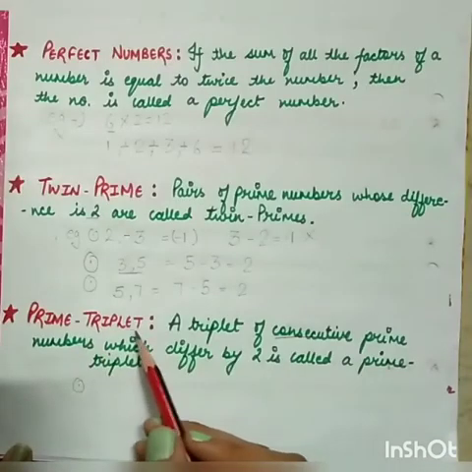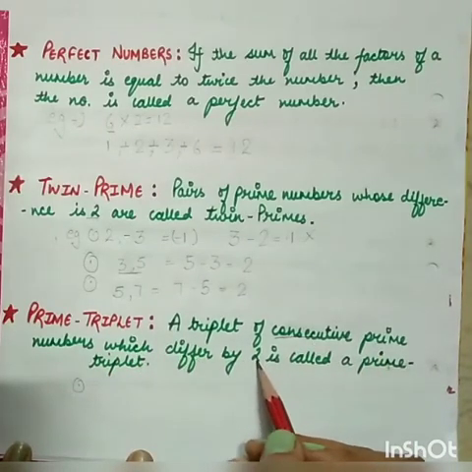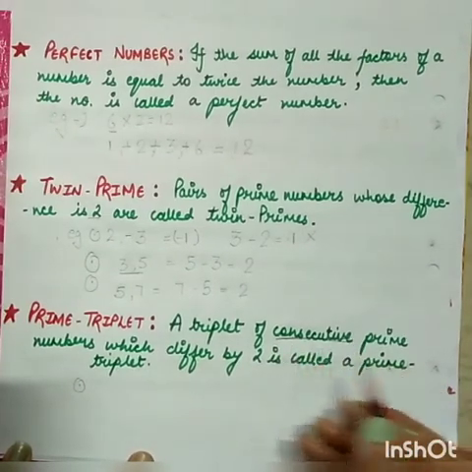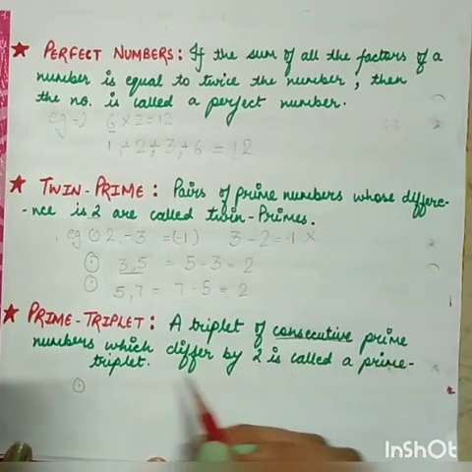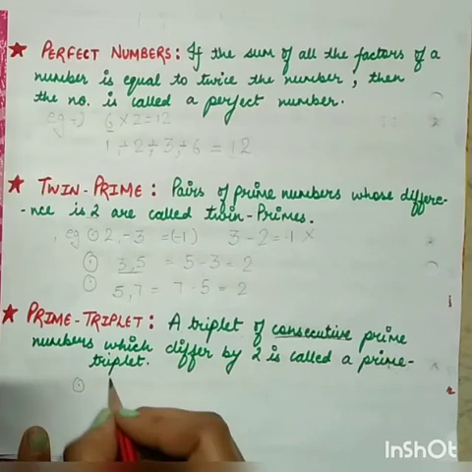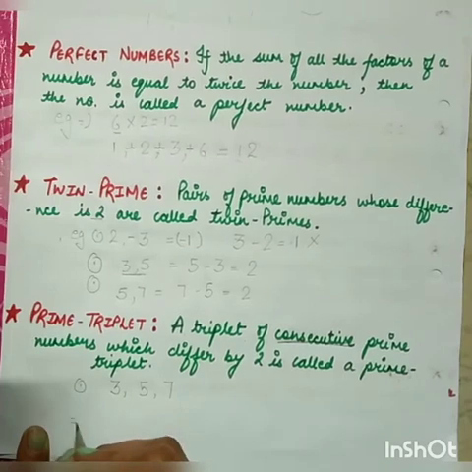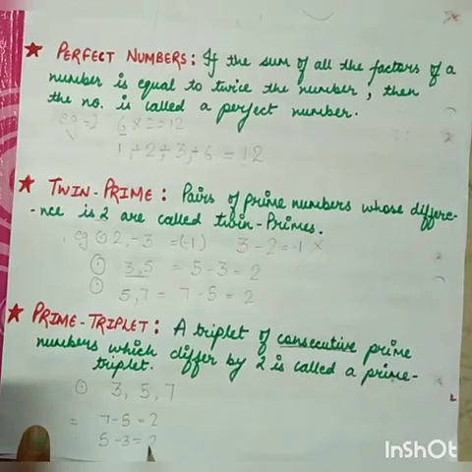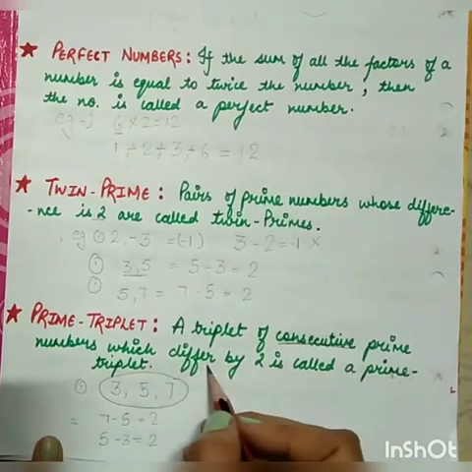Now, the last one is the prime triplet. A triplet of consecutive prime numbers which differ by 2 is called a prime triplet. Consecutive means the numbers which come one after another. So you have to find consecutive prime numbers in a triplet. There is only one prime triplet, that is 3, 5 and 7. When you find the difference, 7 minus 5 is 2 and 5 minus 3 is also 2. So there is only one prime triplet, 3, 5, 7, which differs by 2.